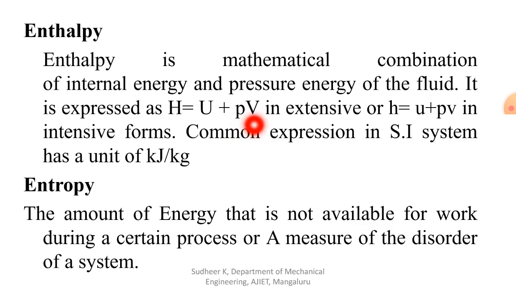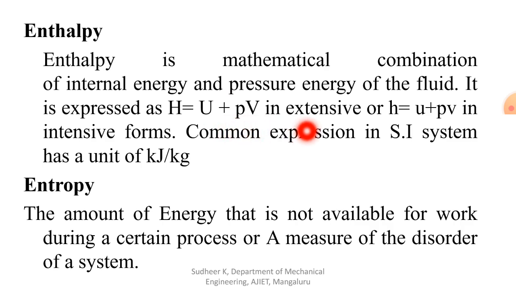Pressure is Newton per meter square, and V is meter cube. So Newton per meter square into meter cube, the meter square and meter square will cancel and you will get Newton meter. So this is nothing but energy. Newton meter is the unit of energy. So enthalpy is nothing but a combination of internal energy plus pressure energy.